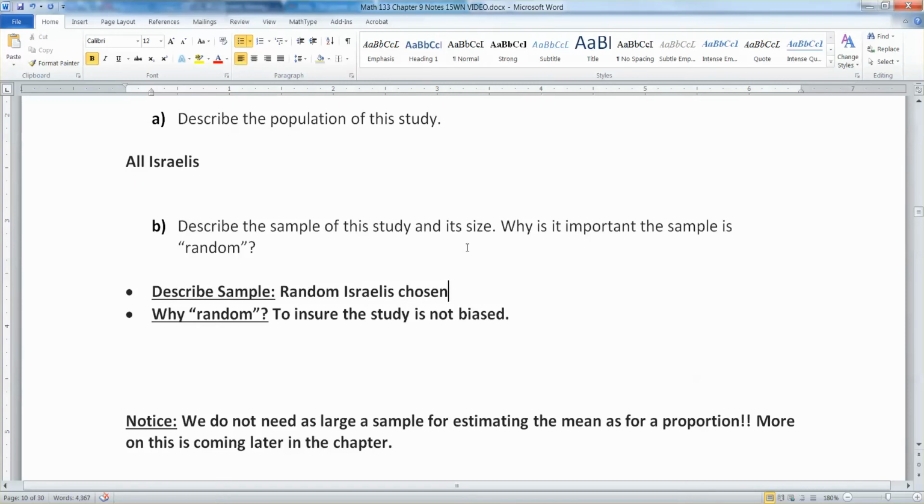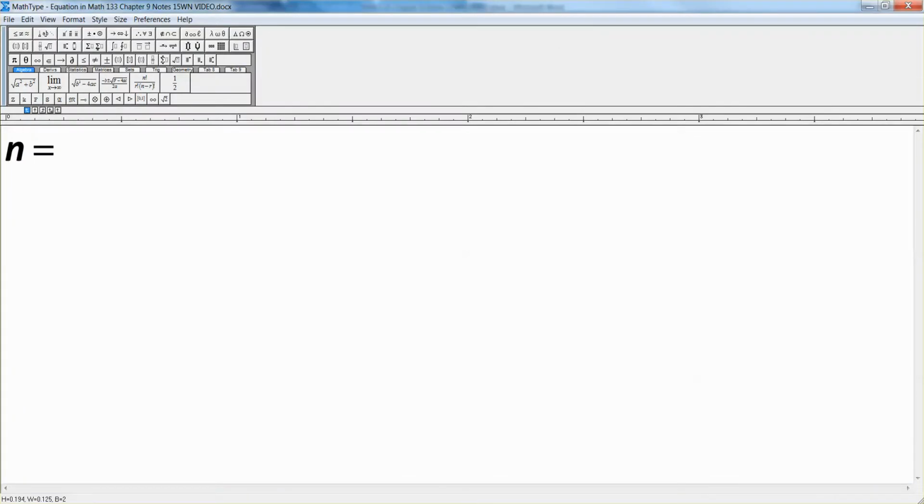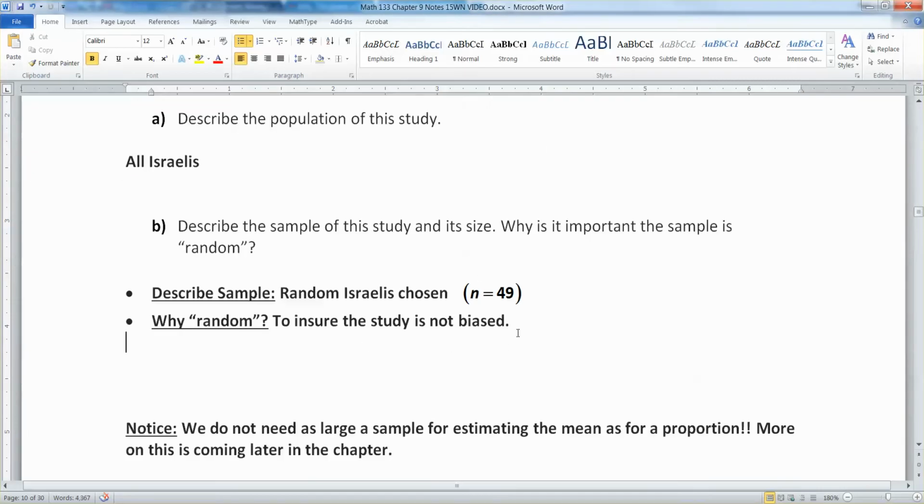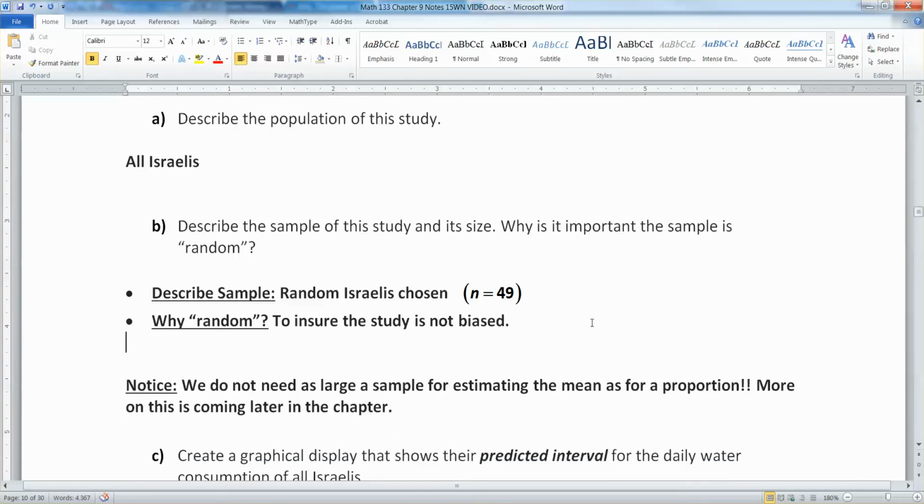Oh, I didn't even notice this. They also want to know the size. So it was n equals 49, right? That was the size of our sample. And again, it's a little small, but that could actually very well be okay. We don't know yet until we see a couple sections from now when we deal with sample size.